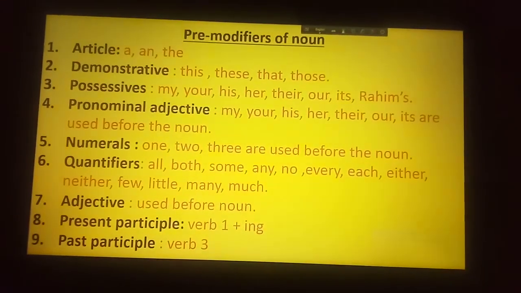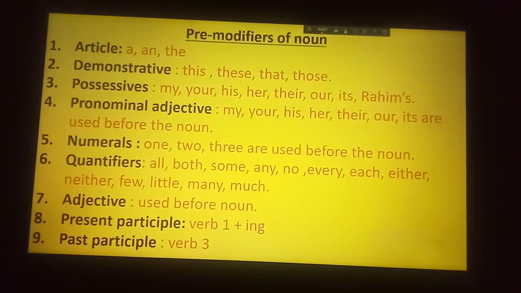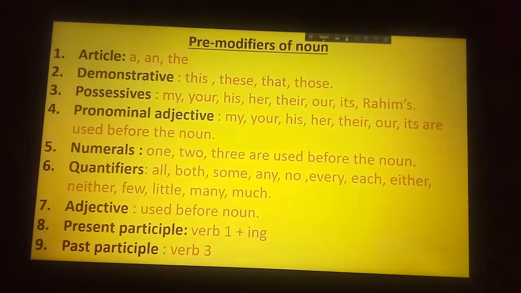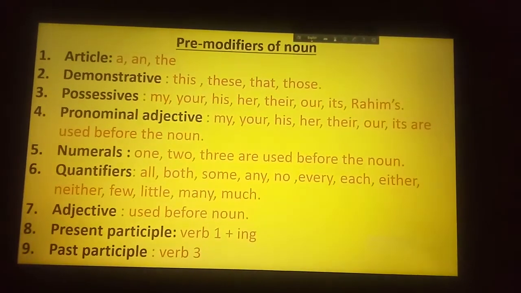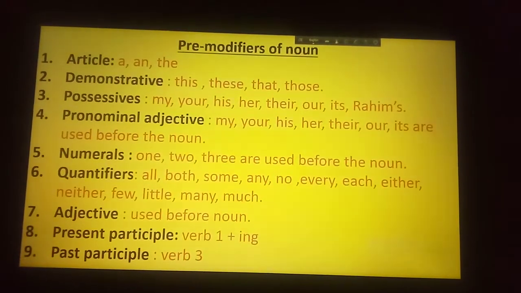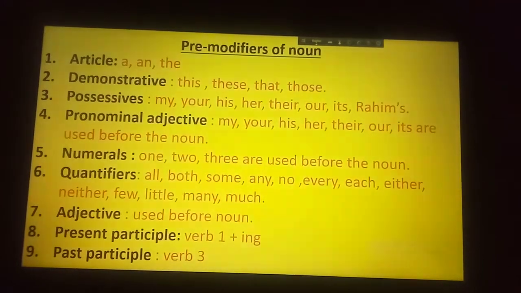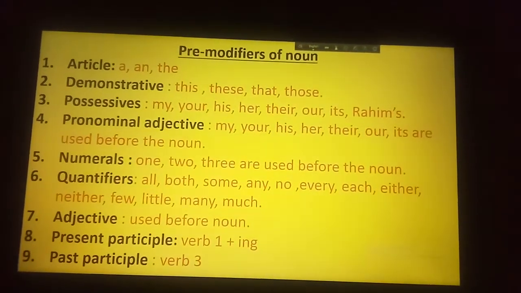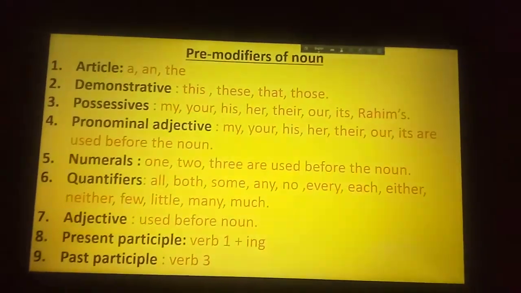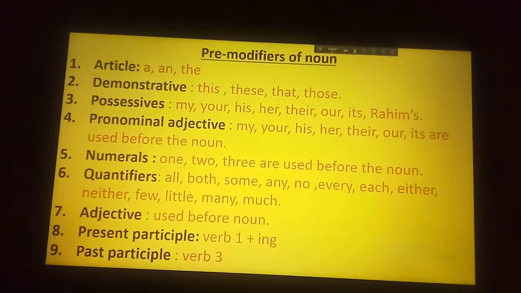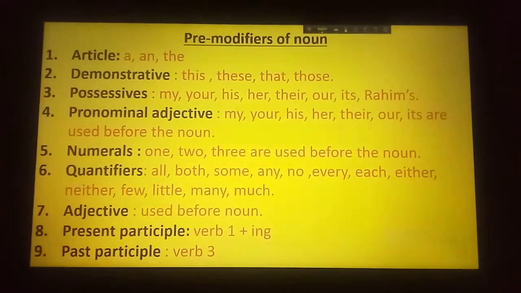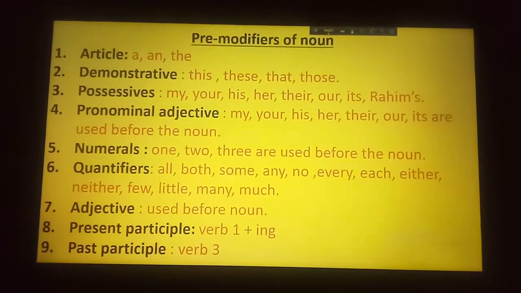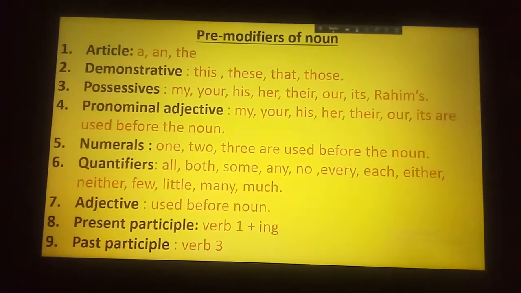But if you know about the pre-modifiers of noun or post-modifiers of noun, you will be benefited and you can answer easily. So now you see, at first we have to know about the article and the demonstrative.